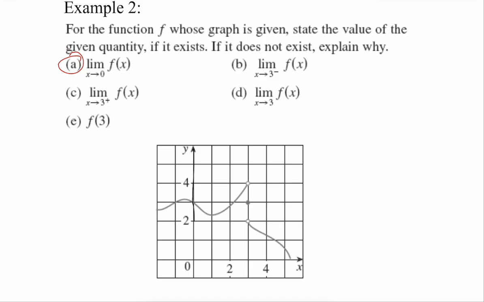So I would suggest on your paper making the x and y axis just a little more noticeable so you can kind of see what those values are. Okay, so let's go to 0. From the left and the right, it's defined nicely. It's a continuous spot in the function. What height are we heading toward? 3. So this one's 3.